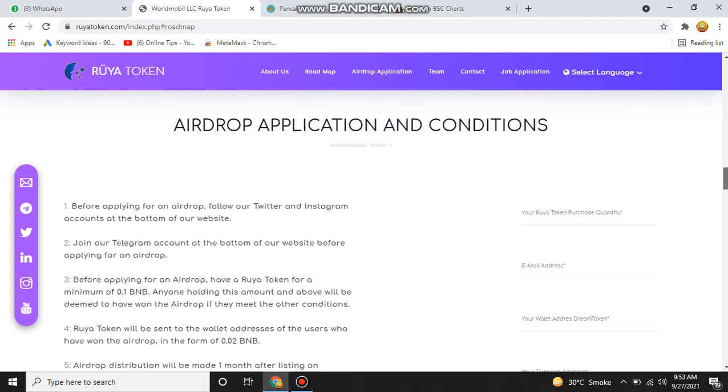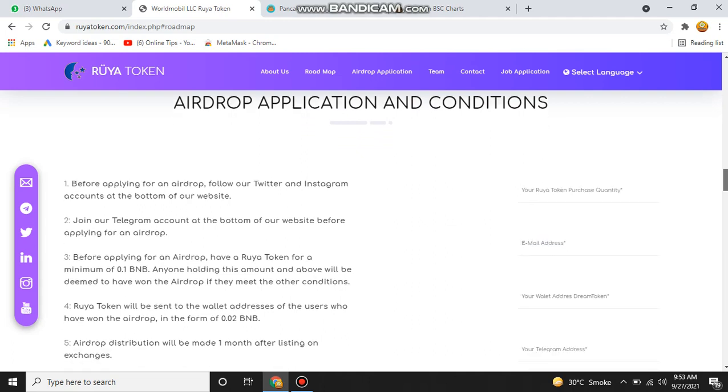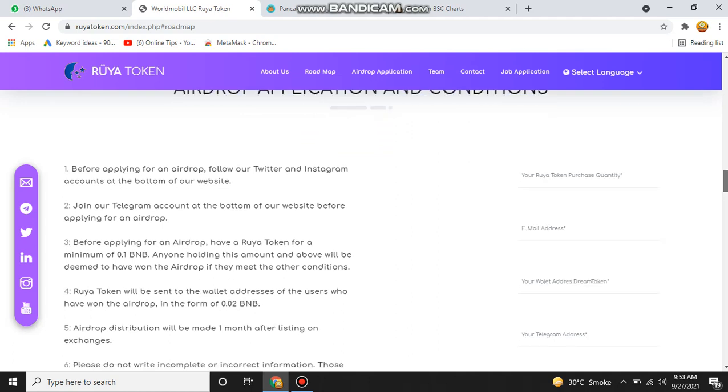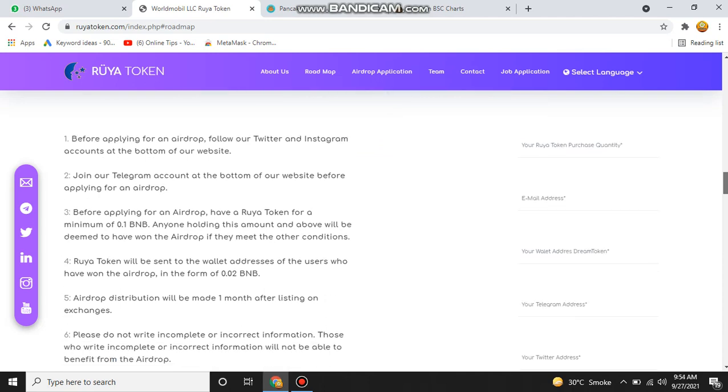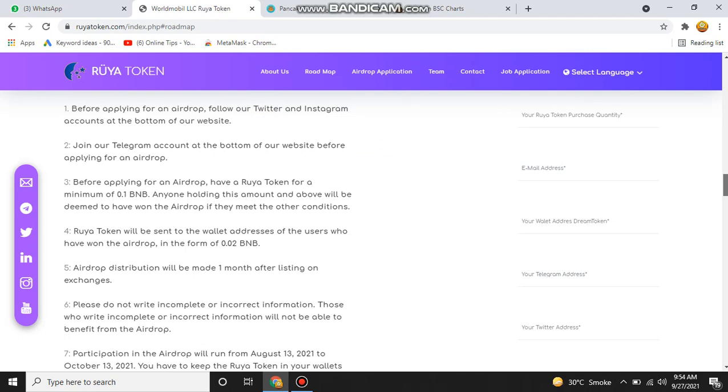After this, here you can see the airdrop application and the conditions about the Roya token. Number one, before applying for an airdrop, follow our Twitter and Instagram accounts at the bottom of our website, and join our Telegram account at the bottom of our website. This is their condition to join their airdrop. Before applying for the airdrop, have a Roya token balance of a minimum of 0.1 BNB. Anyone holding this amount and above will be deemed to have won the airdrop if they meet the other conditions.